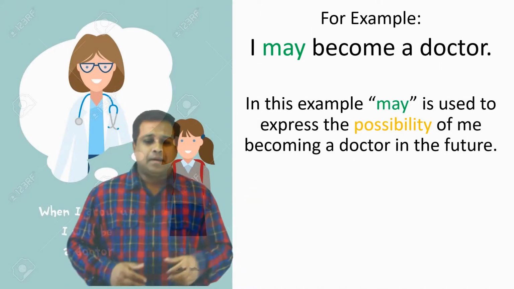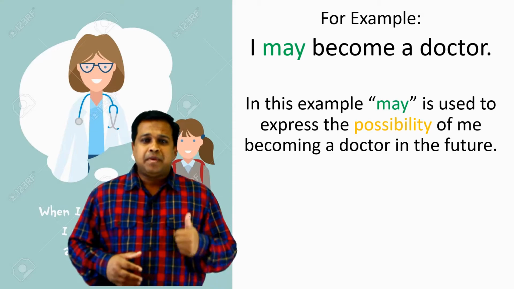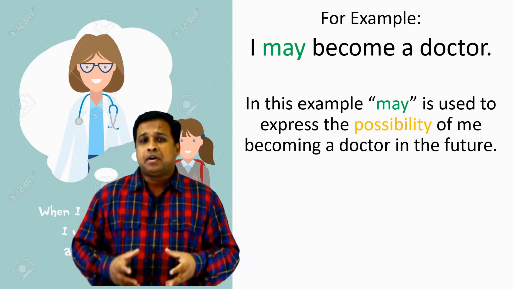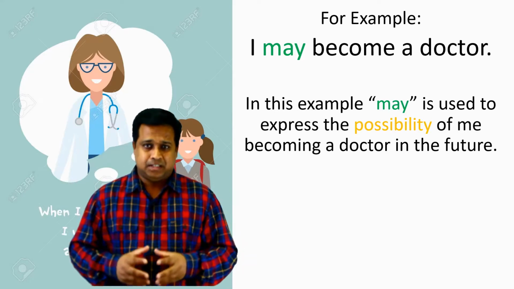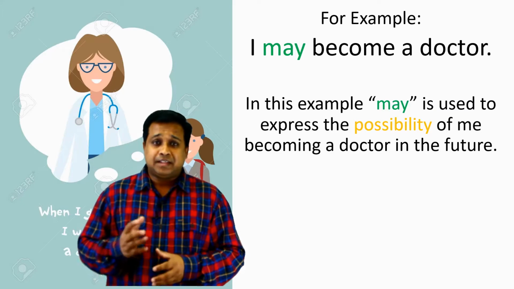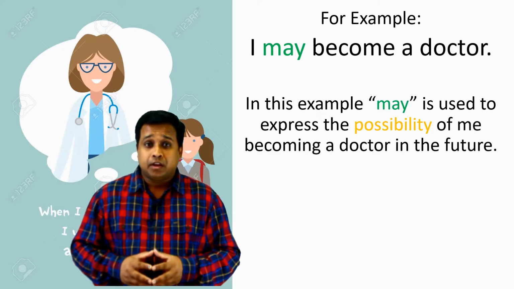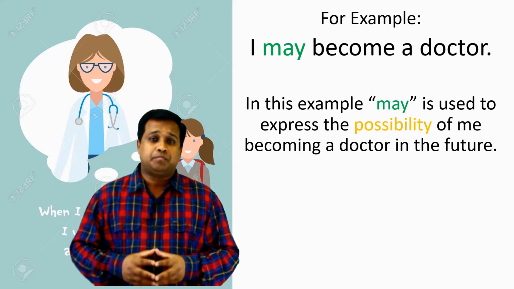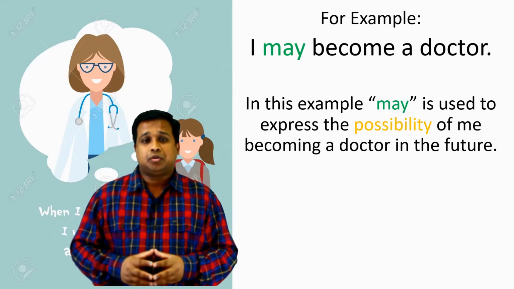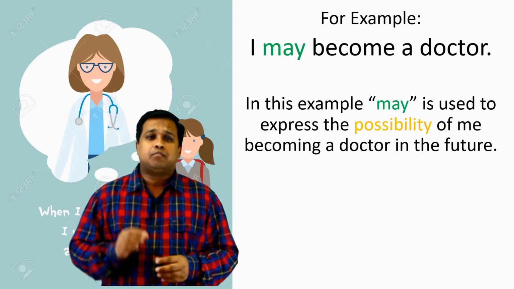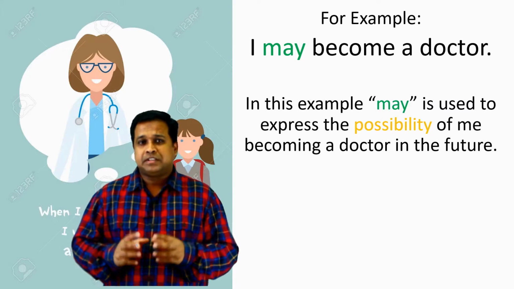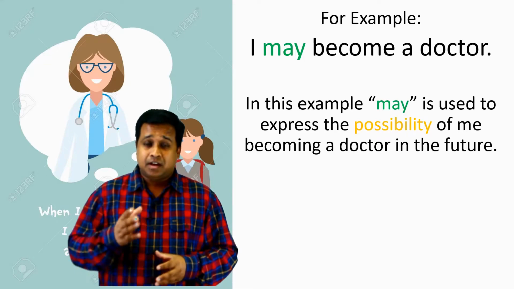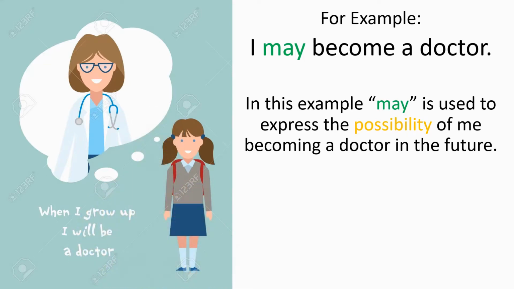Now take a look at this example. I may become a doctor means I have a high possibility or high probability of becoming a doctor. That's because I'm working on it. I'm trying to work for it and I'm studying very hard to finish my exams and become a doctor. So that's why I have more chances, more possibility and more probability of becoming a doctor. For this, I use may to speak about it.